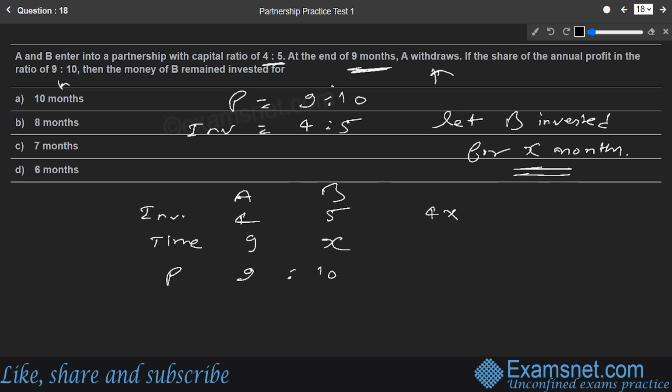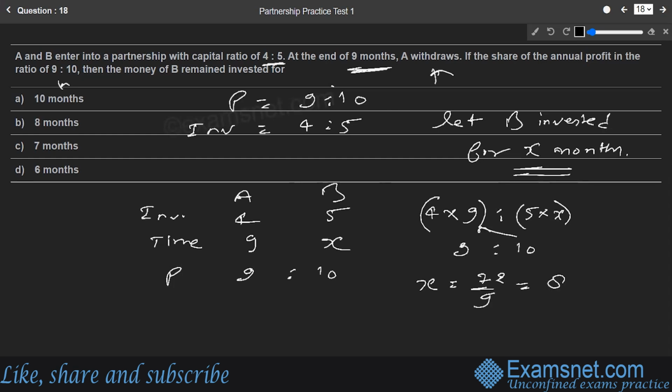So we're going to do 4 into 9. Investment into time for A is 36. For B, it is 5 into X. This investment-time ratio should be equal to 9 is to 10. If we solve this further, the X value comes out to be 72 by 9, which is nothing but 8.